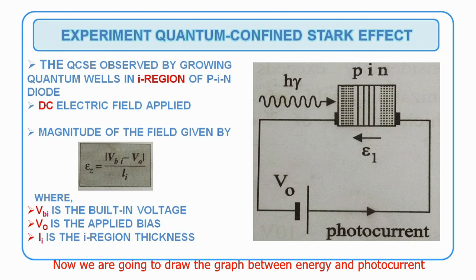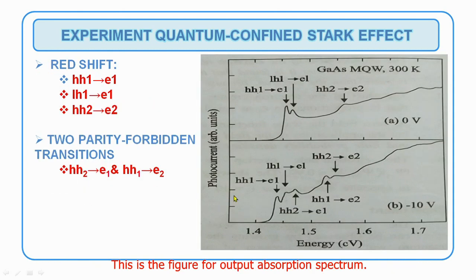Now we are going to draw a graph between energy and photocurrent, both without applying electric field and after applying electric field. This is the figure for the output absorption spectrum. You can see two graphs. Graph A belongs to 0 volt and graph B belongs to minus 10 volt.